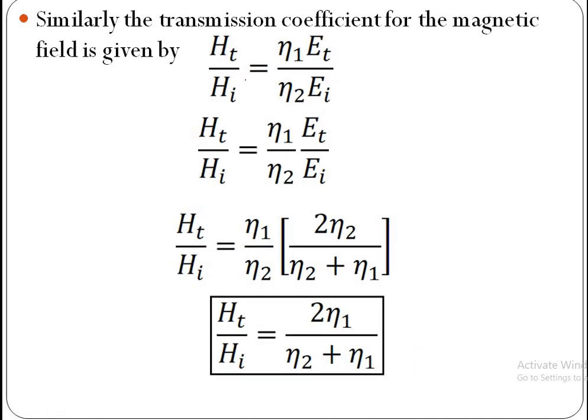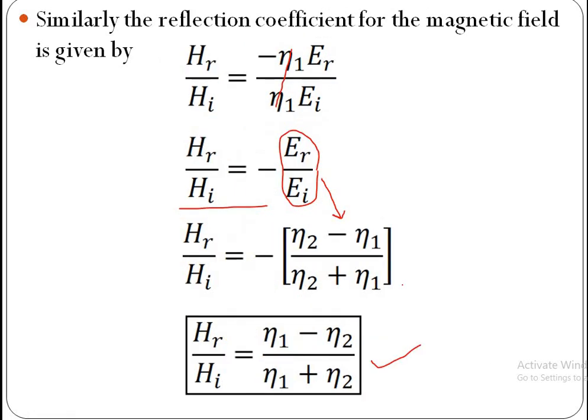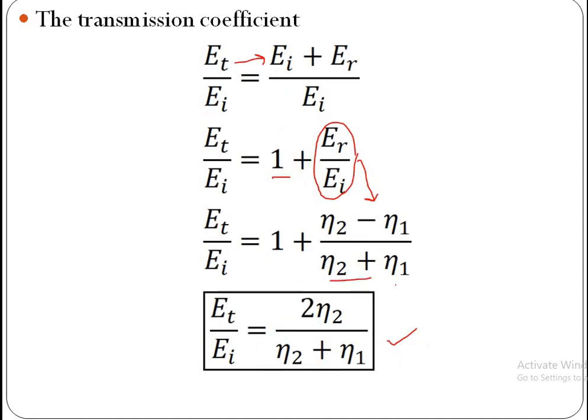Similarly, the transmission coefficient HT by HI. Here HT can be written as ET by eta 2, and HI can be written as EI by eta 1. Now this ET by EI is the transmission coefficient whose value is 2 into eta 2 by (eta 2 plus eta 1) from this equation.